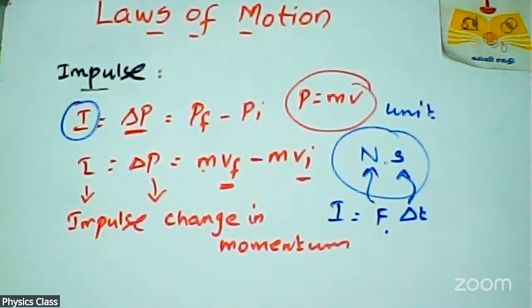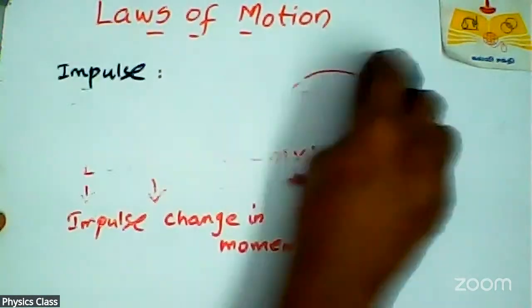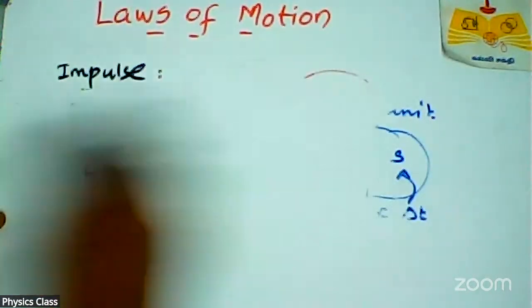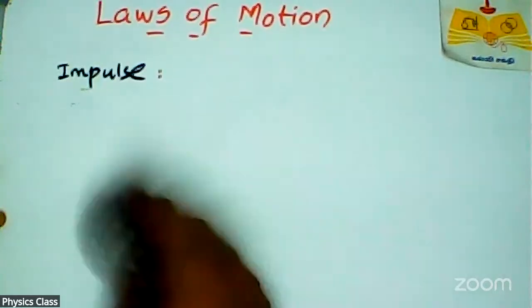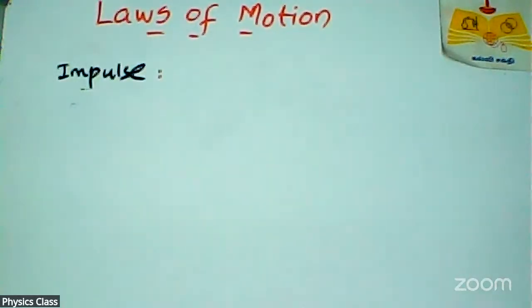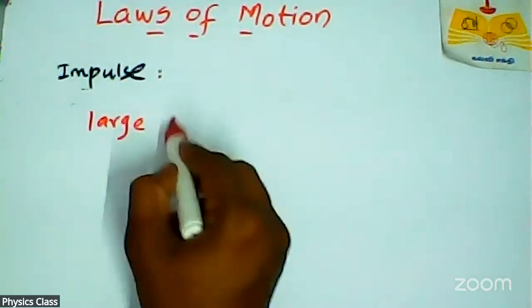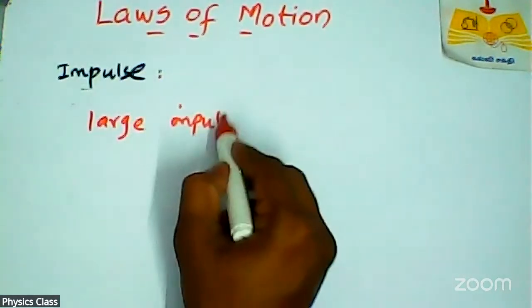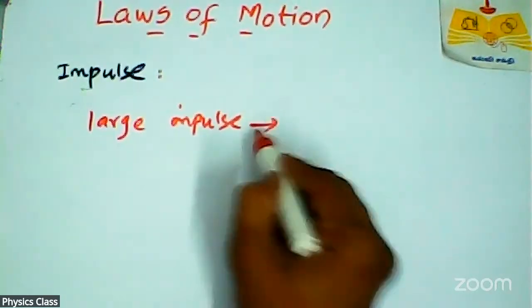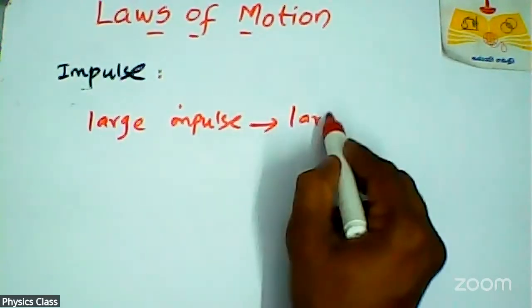That means a large impulse will cause a large change in momentum.